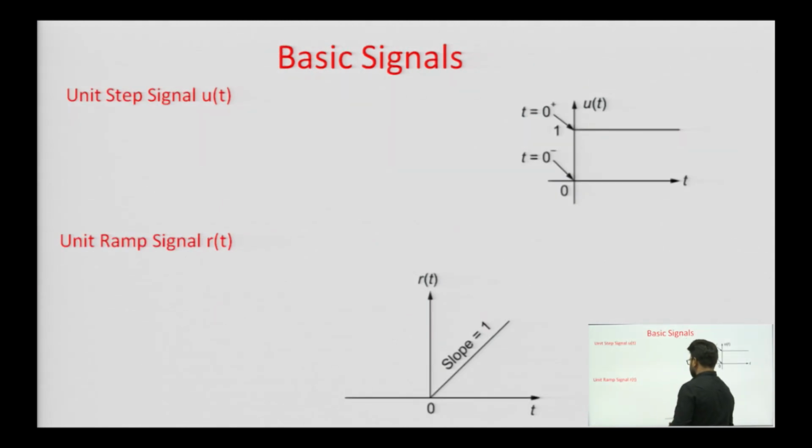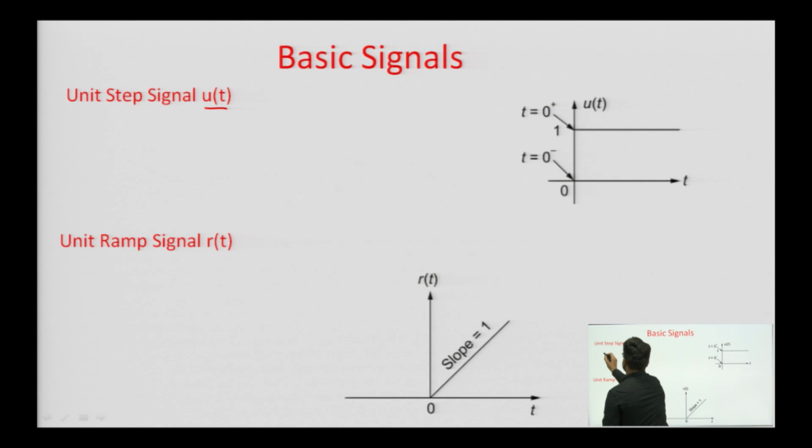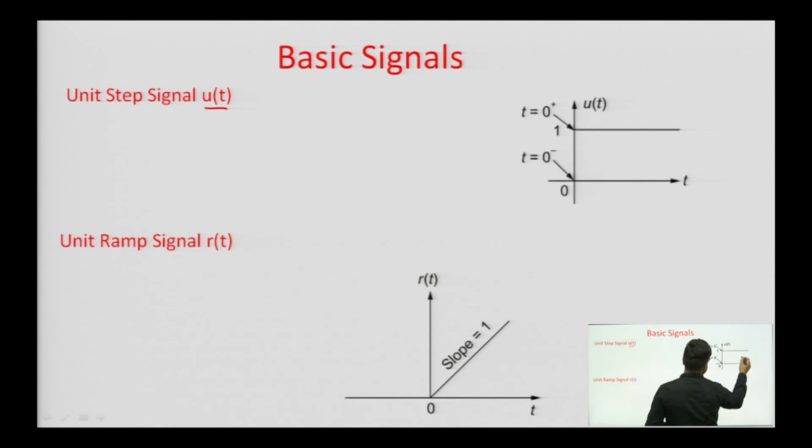Before trying to find the Fourier transform of some signals, we will study some basic signals that will be helpful in finding the Fourier transform. The first signal is the unit step signal, denoted by u of t. Graphically it can be represented like this.